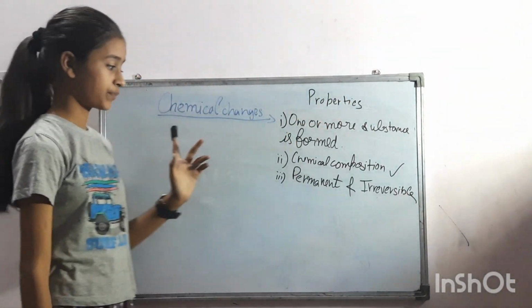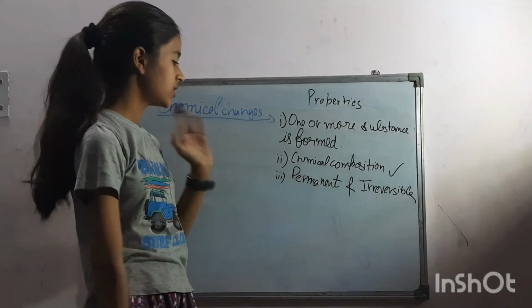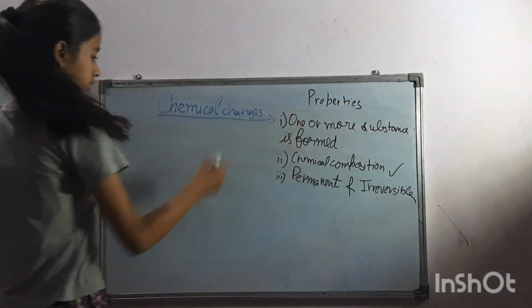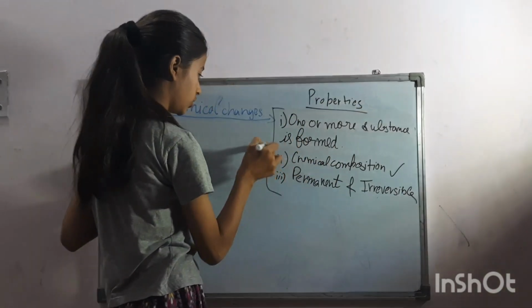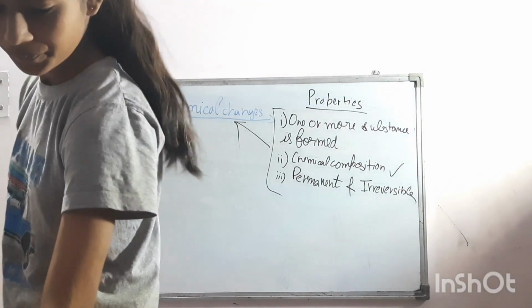Physical changes are temporary and reversible, and chemical changes are mostly permanent and irreversible. So these are the properties, and by this we can make the definition of chemical changes.